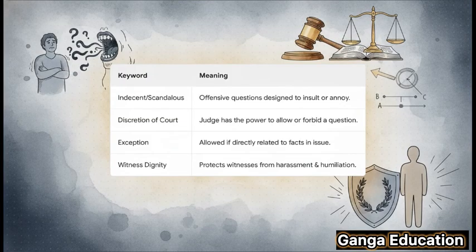So, let's break this down into 4 parts. First up, indecent or scandalous. This basically means any question whose only purpose is to annoy or insult the witness. Second, discretion of court. This is huge. It's up to the judge's wisdom to decide whether a question is okay or not. Third, we have the exception. Remember, if a question is directly connected to the facts in issue, it can be asked. And finally, witness dignity. This is the whole point, right? The ultimate goal is to protect witnesses from being harassed or humiliated on the stand.